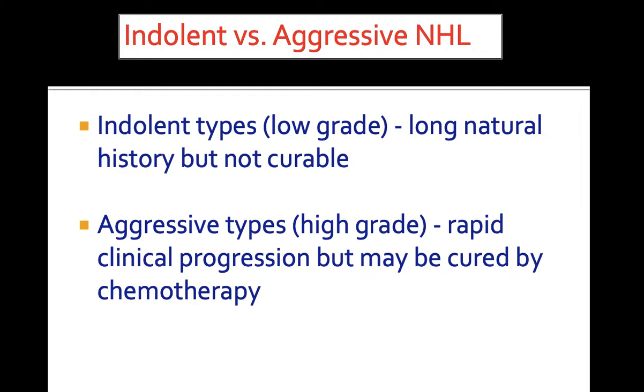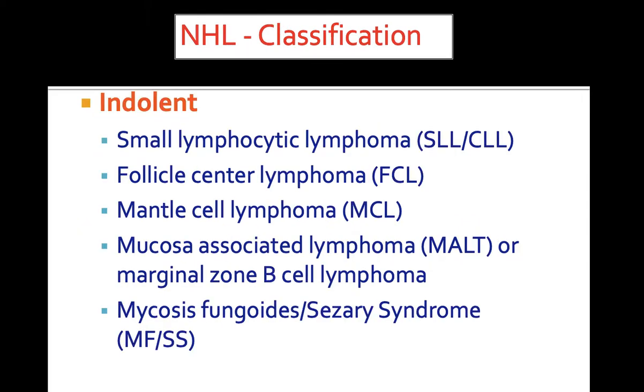The indolent type of non-Hodgkin's lymphoma has a long history, but they are not curable. But the aggressive types have a rapid clinical progression, but they may be cured by chemotherapy. Accordingly, non-Hodgkin's lymphomas are classified as indolent types and aggressive types.